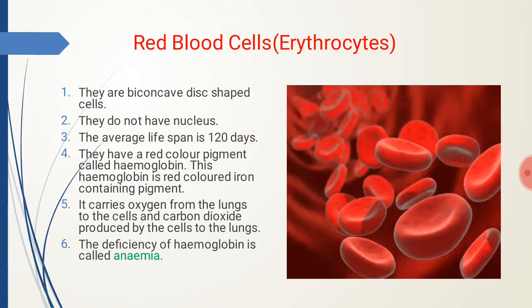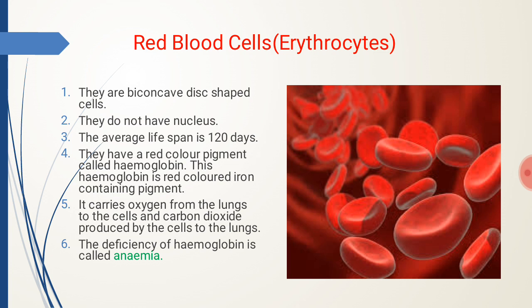Red blood cells. They are biconcave disc-shaped cells and they do not contain nucleus. The average lifespan of RBCs, that is red blood cells, is 120 days, after which they break down and disintegrate in liver. Do you know why blood is red in color?